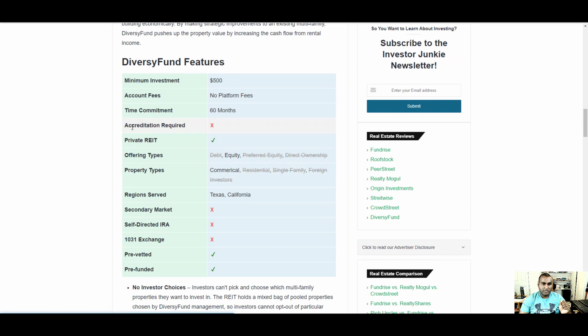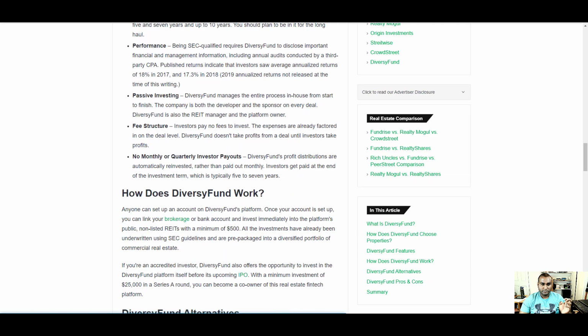Okay, let's look at accreditation requirement. Nope, exactly. Secondary market, self-directed IRA, 1031 exchange. You cannot do any of these yet.